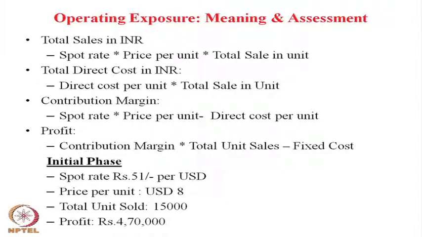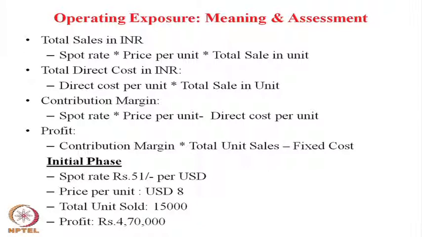What way have we done it? Total sales in INR is spot rate into price per unit into total sales in units. Similarly, the total direct cost in INR is nothing but direct cost per unit into total sales in units. Contribution margin is spot rate into price per unit minus direct cost per unit, and profit is contribution margin into total unit sales minus the fixed cost. This is the way we follow to calculate.